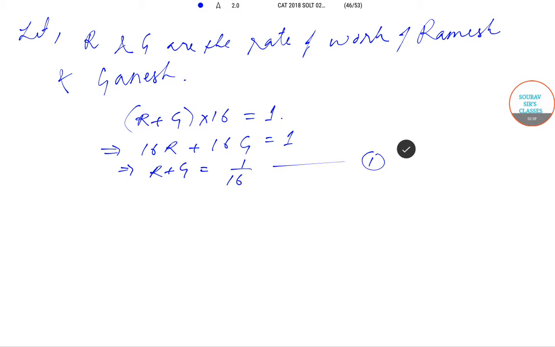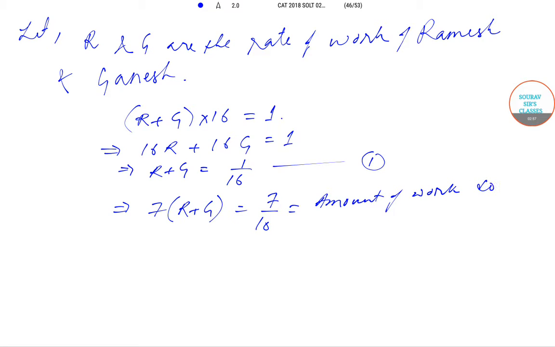Okay, now it was said that they worked for 7 days and after that Ramesh fell sick. So for 7 days the amount of work that was done was 7 into (R plus G), and this will be equal to 7 by 16, which is the amount of work done by both Ramesh and Ganesh in 7 days.